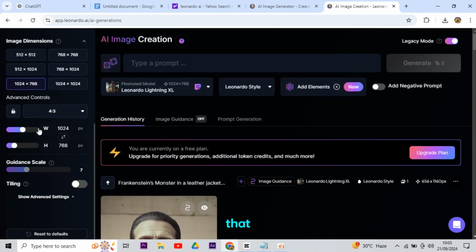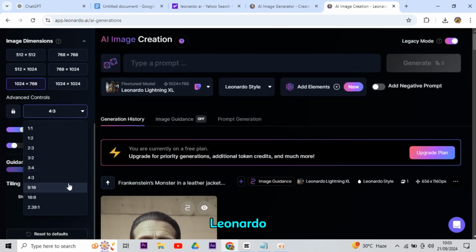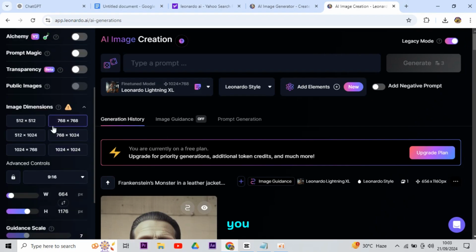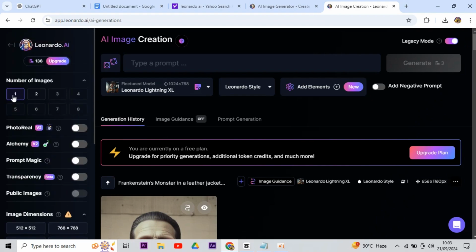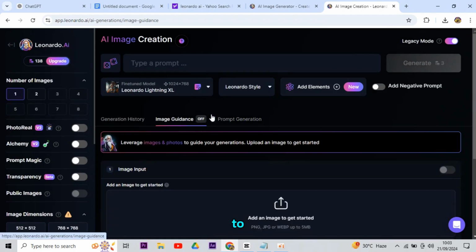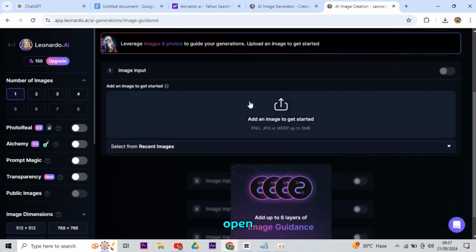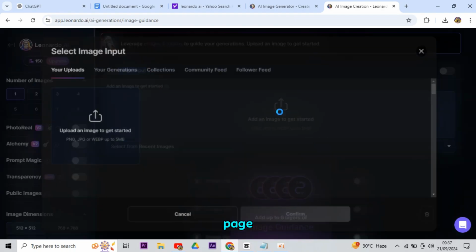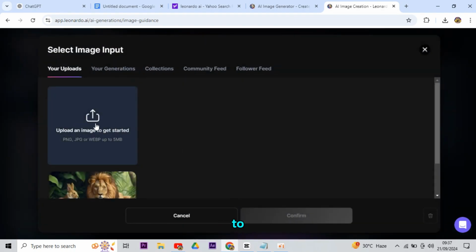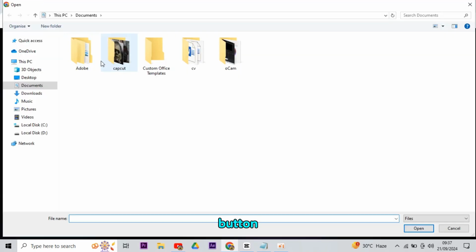Finally, check that the generation model is set to Leonardo Lightning XL. You should recheck all the steps carefully. Well, if you want to clearly ensure your proper settings, then it is a better idea to hit this Image Guidance tab here. Now, a new page will open. From here, simply click any of the buttons to add an image to get started on the next page. Now click on the upload an image to get started button.